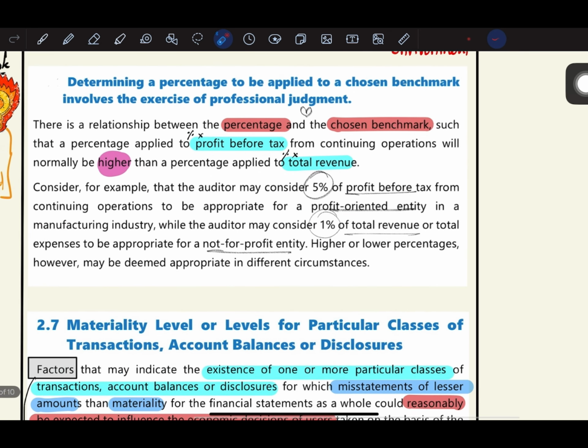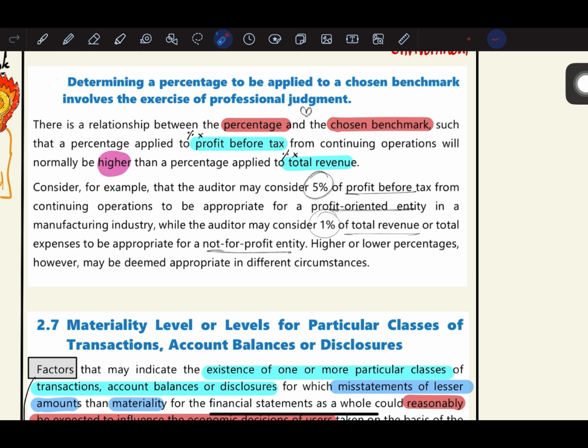Next, determining a percentage to be applied to a chosen benchmark. So we know that once you set the benchmark level, you have to apply a percentage. So there is a relationship between percentage and chosen benchmark. Whatever percentage that we apply to profit before tax from continuing operations, in general cases, it will be higher than the percentage applied to total revenue.